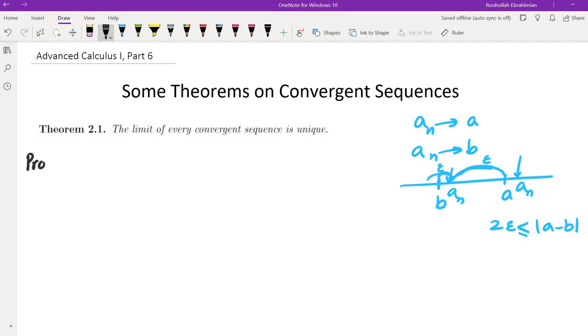Okay, so we can now turn that into a formal proof. So suppose that is not the case. So suppose on the contrary, so this would be a proof by contradiction.